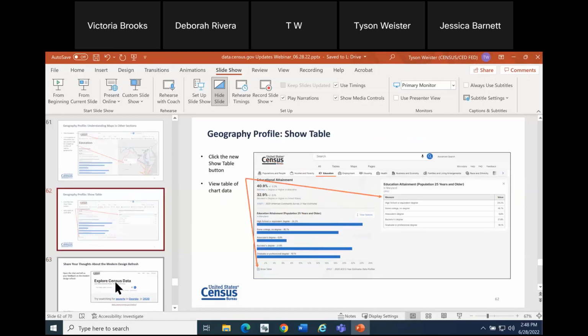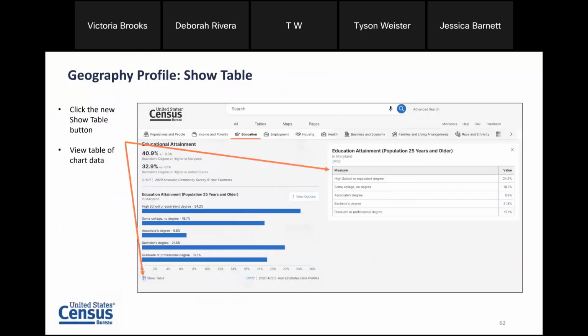And finally, we also added, for any section with charts, a new Show Table button. And when you click Show Table on the right-hand side of your screen, you can access this information in a table format rather than a chart format. So just giving you more flexibility to consume the same data.